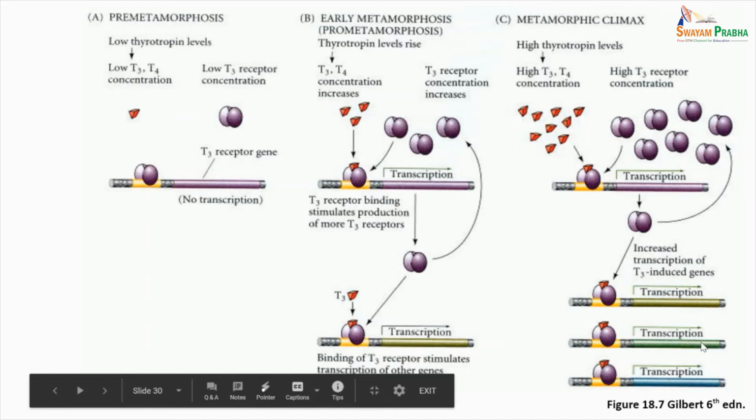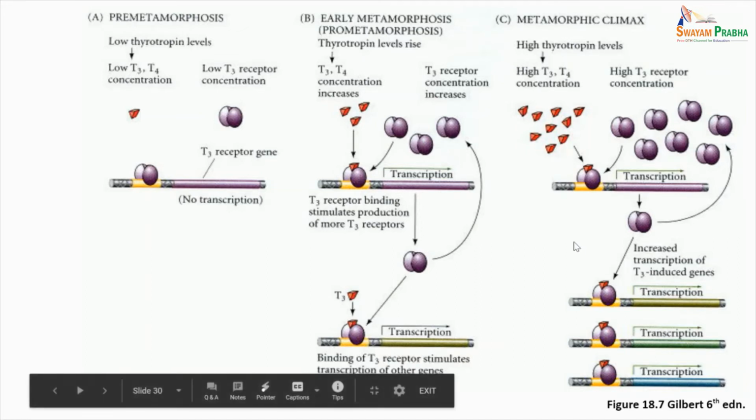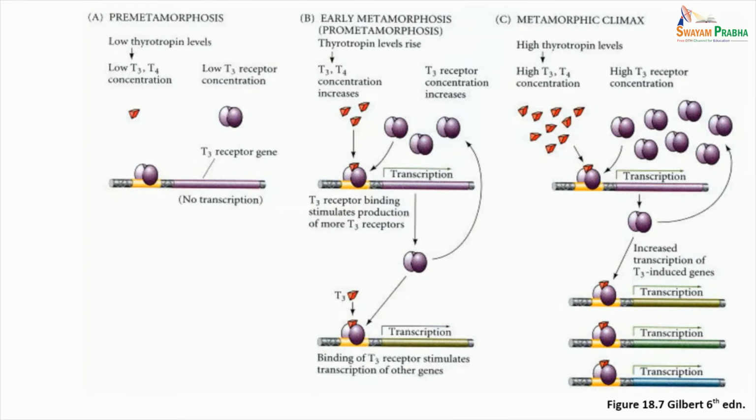Basically, the tissues that respond earliest to the thyroid hormones are those that express high levels of conversion enzymes, and the enzyme that converts T4 to T3, which we just studied in the previous slide, is deiodinase 2, which is able to convert T4 directly into T3.